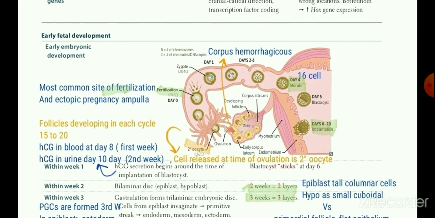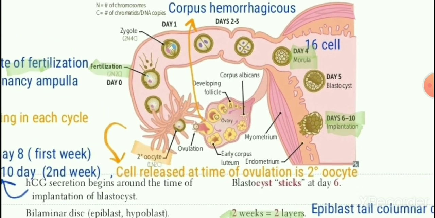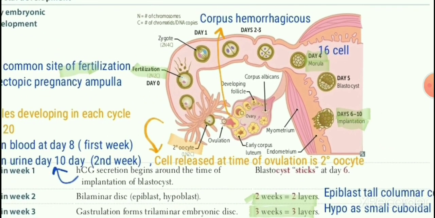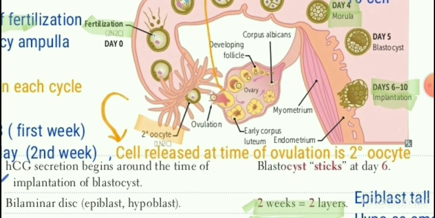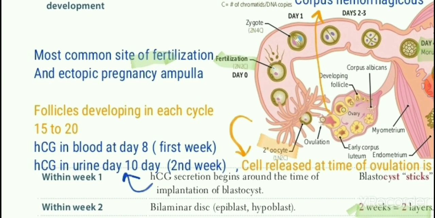And here it is the early fetal development. So we all know that there are two cycles going on: one is the ovarian and another is the endometrial cycle. Meanwhile, there are many follicles developing in the ovary. Each cycle has 15 to 20 follicles. This is one MCQ, but only one is released.